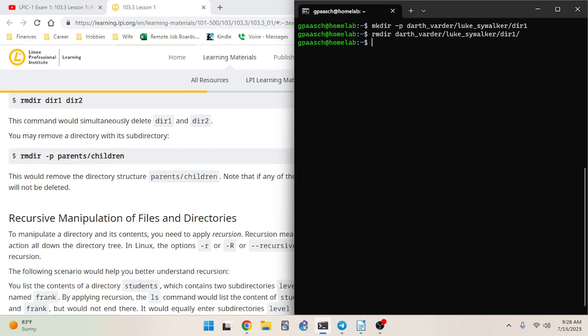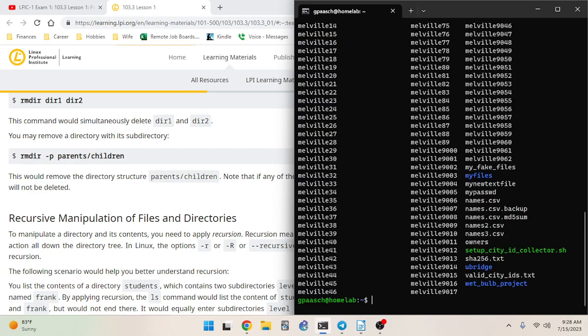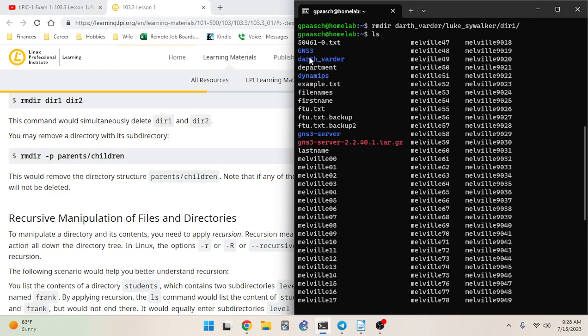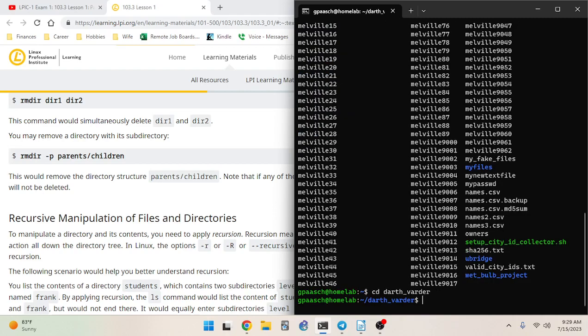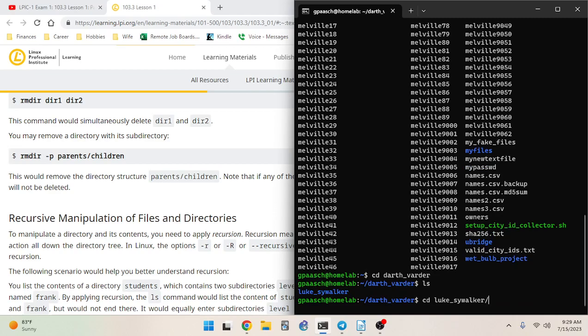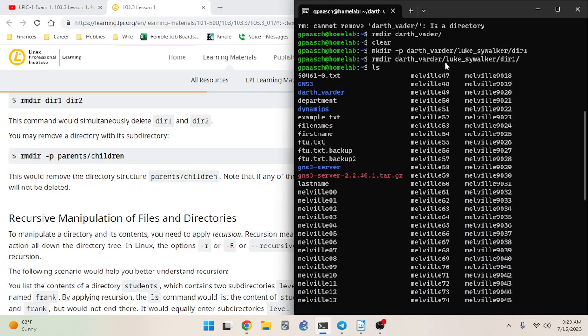What? What happened? Oh, I guess it just fails silently. Or you know what? This is what happened. Darth Vader. It just deleted the one you specified last, because this is a relative path to this directory, so it will delete the directory specified in the relative path. If you want to delete all these directories, then you give it the -p, and then it deletes this directory, and then this directory.